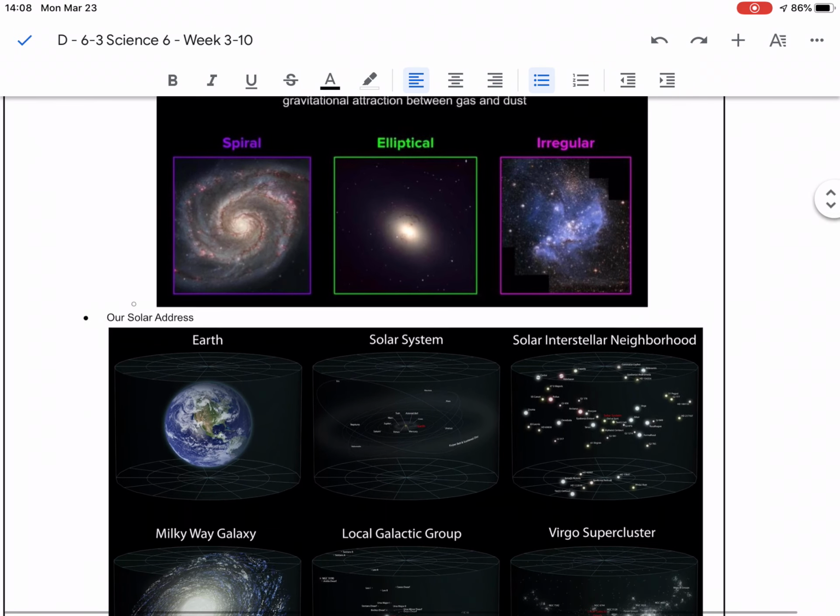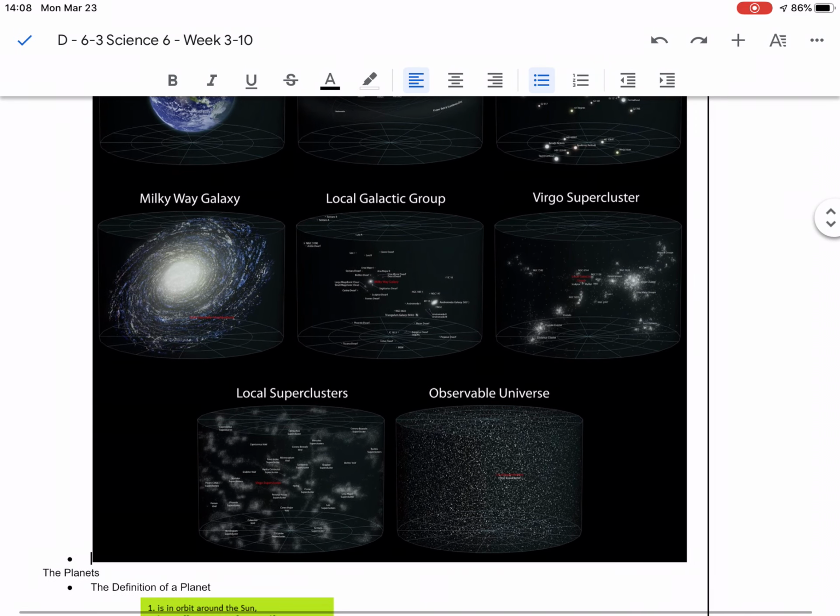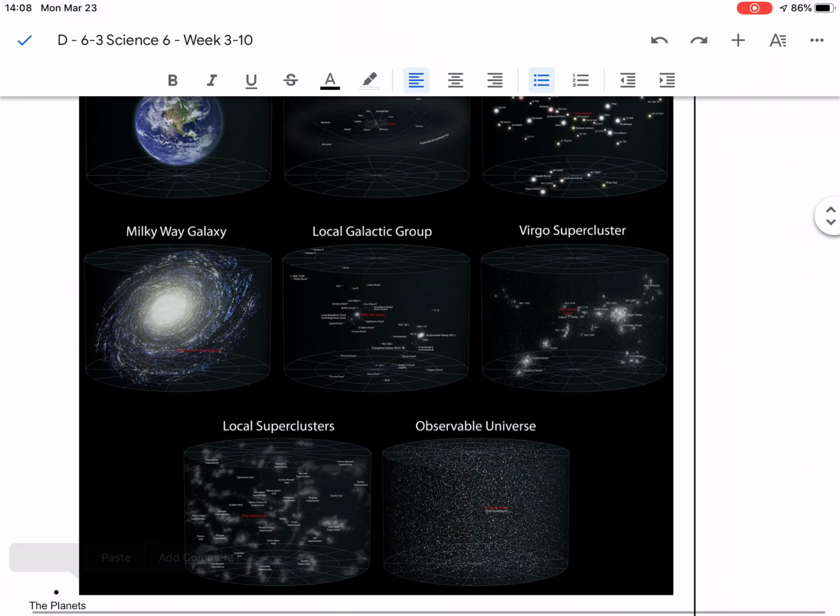So, just to refresh our memories, we have our galactic group, the observable universe, with the billions and billions of galaxies that break down into the local cluster of galaxies. These little dots are just galaxies, the clusters of galaxies, all the way down to our cluster of galaxies.